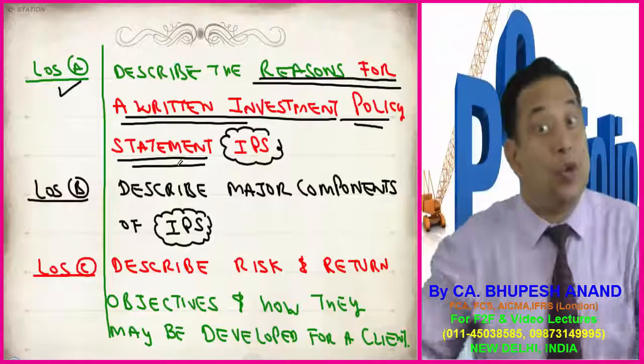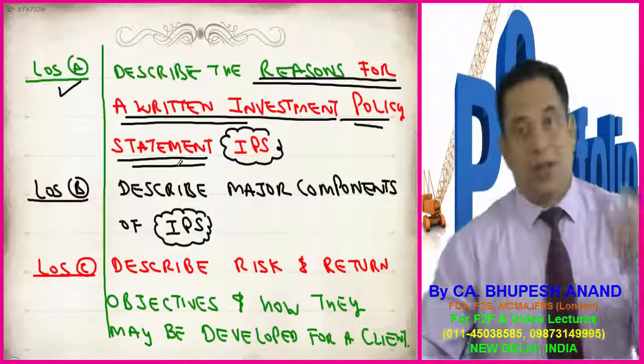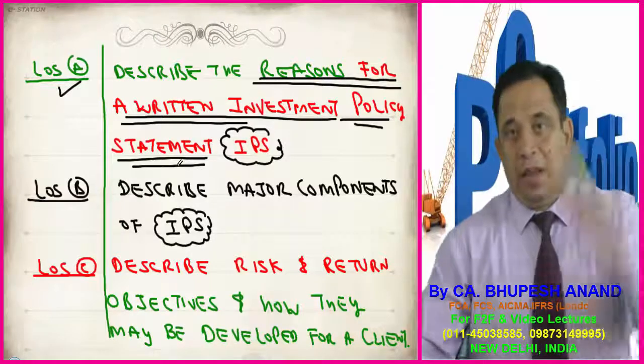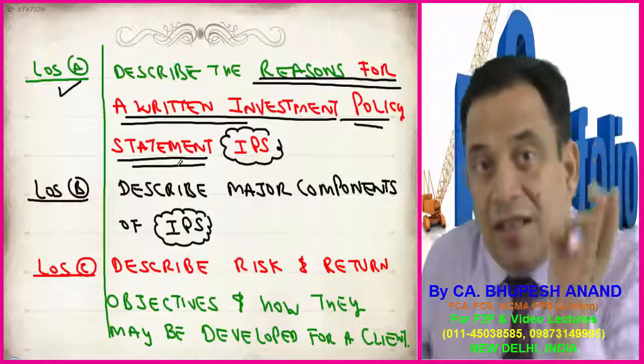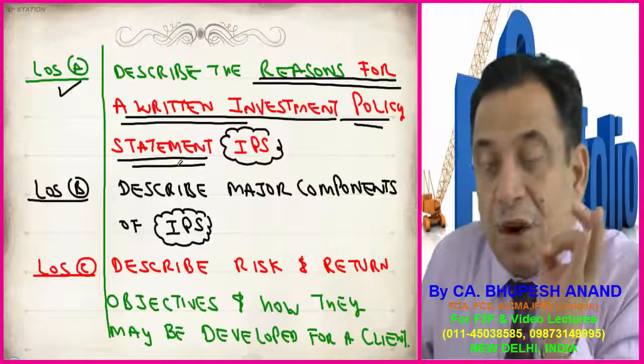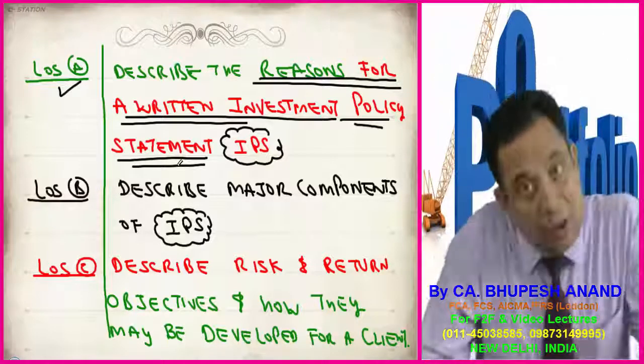So the first learning outcome is, what are the reasons? Because once we have discussed orally, it is important that we should have it written. So what are the reasons for writing an investment policy statement? This is learning outcome A.